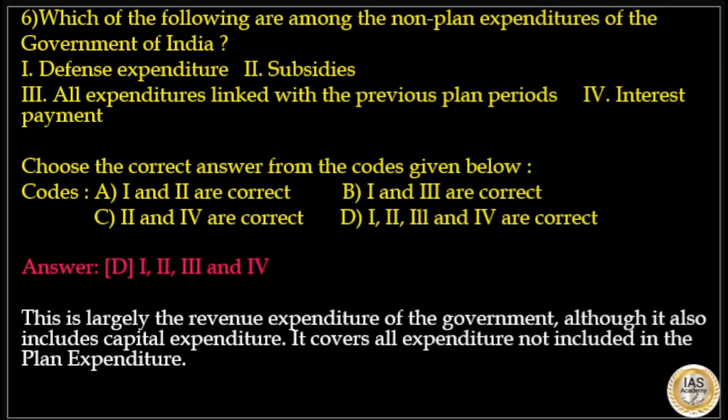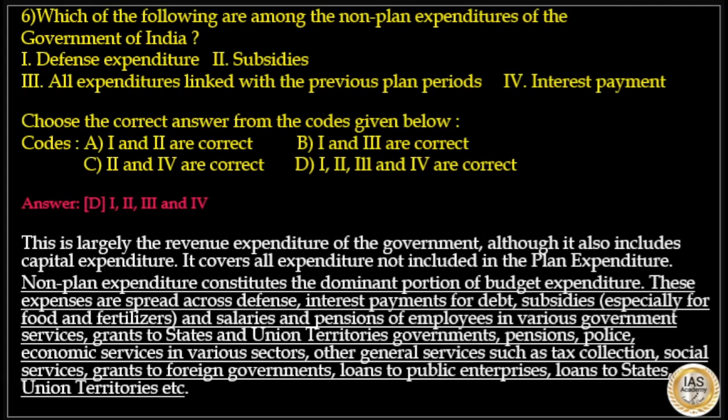This is largely the revenue expenditure of the government. Although it also includes capital expenditure, it covers all expenditures not included in the plan expenditure. So, the correct answer is option D, 1, 2, 3 and 4. Non-plan expenditure constitutes the dominant portion of budget expenditure. These expenses are spread across defense, interest payments for debt, subsidies, and salaries and pensions of employees in various government services. So, the correct answer is option D, all the above.